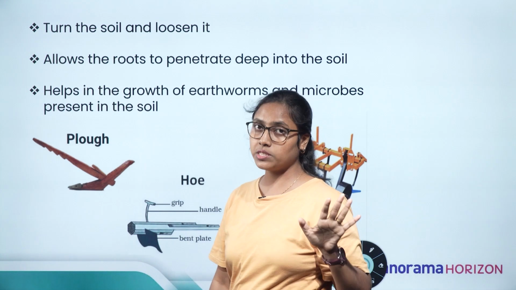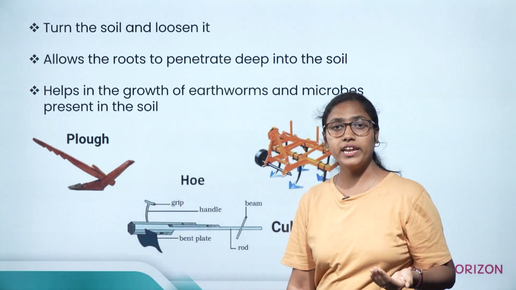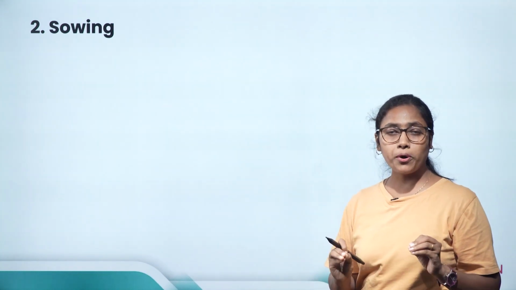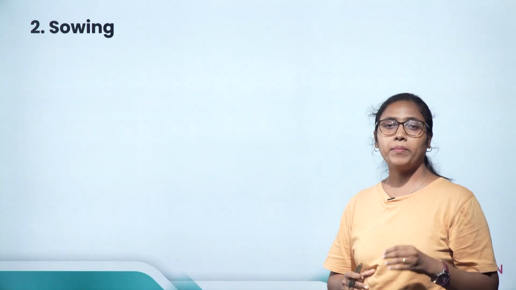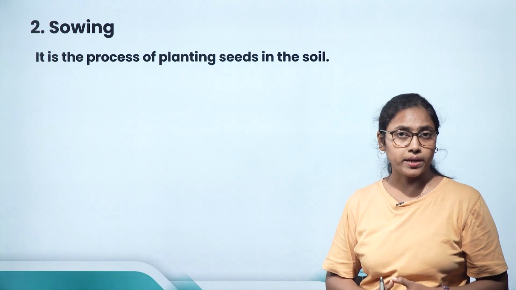Now once the soil is prepared, the soil is loose now, the farmer has to move into the next step. And the next step is sowing. So what is sowing? Sowing means planting seeds into the soil. Planting seeds into the soil is known as sowing.